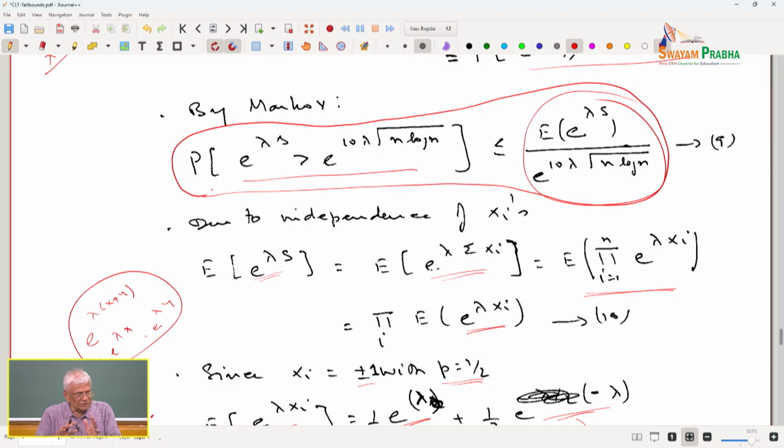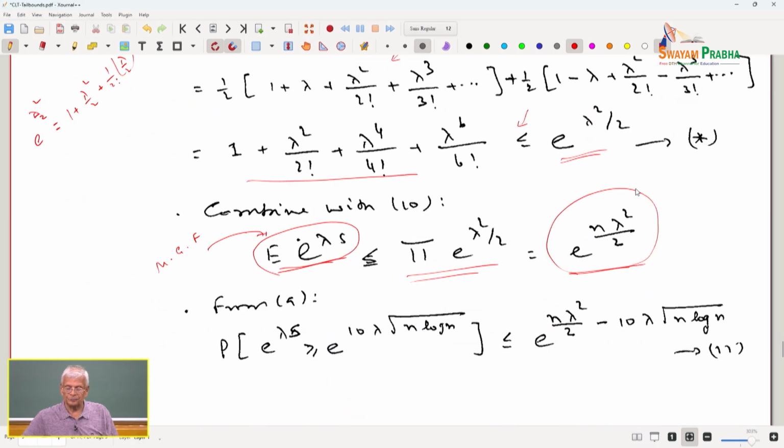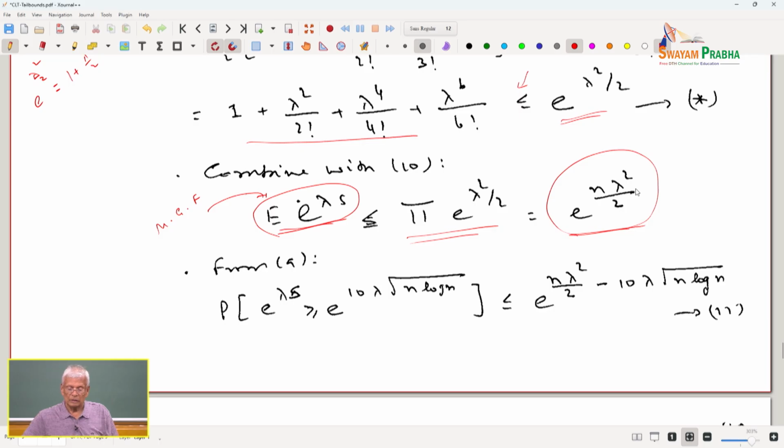Please understand, there are not too many basic ideas. This is the Markov inequality. I am interested in the tail bound. So, by 9, which is the Markov inequality, e to the power of lambda s greater than or equal to e to the power of 10 times lambda square root of n log n.